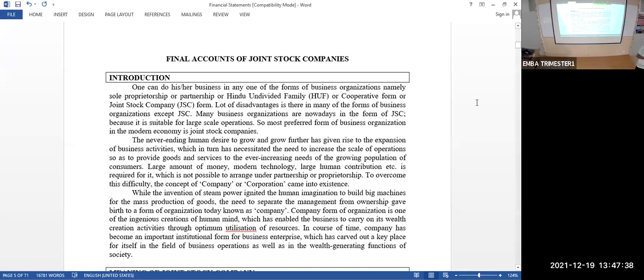No, the shareholders are scattered throughout the world, and the operations of these kinds of joint stock companies are more in number, more in volume. They are occupying a significant role in the economy. So we just keep the four forms of business organization aside, and we are studying only the joint stock company form of organization, the accounting of joint stock company form of organization.